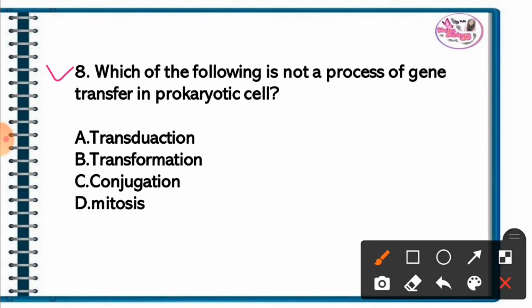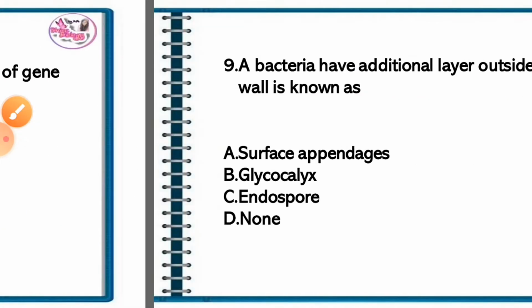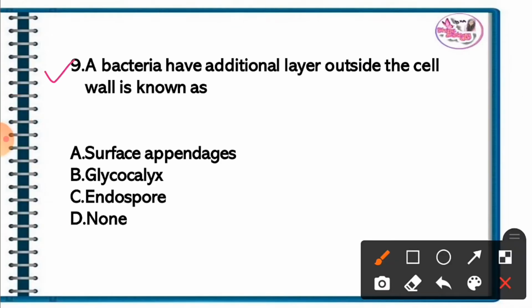Question 8. Which of the following is not a process of gene transfer in prokaryotic cell? The correct answer is option D. Mitosis is not a process of gene transfer in prokaryotic cell, while transduction, transformation and conjugation are the process of gene transfer in prokaryotic cell. Question 9. A bacteria have additional layer outside the cell wall is known as. The correct answer is option B. Glycocalyx.